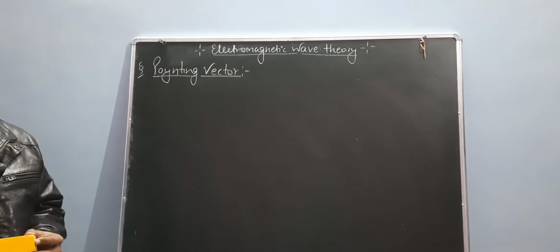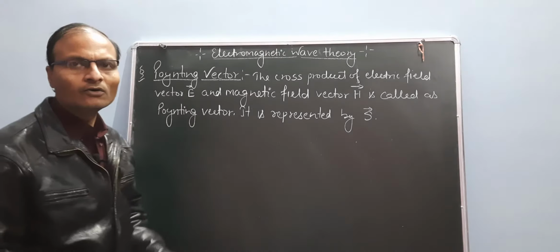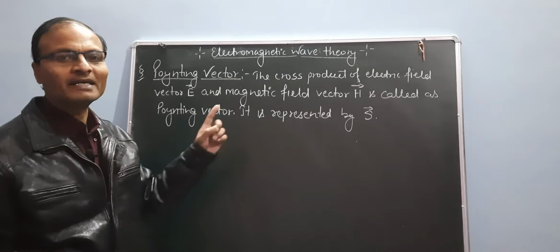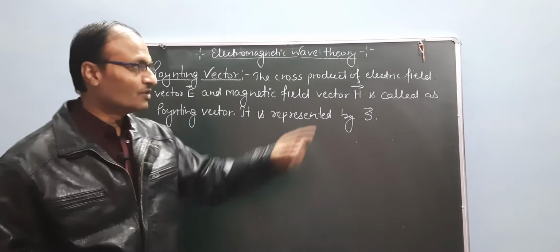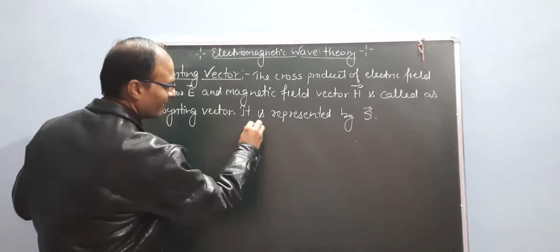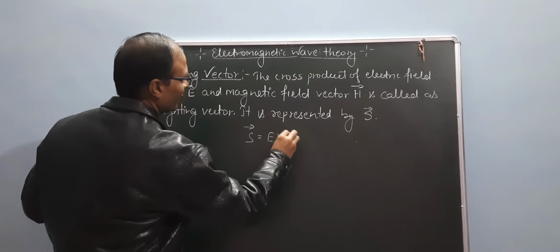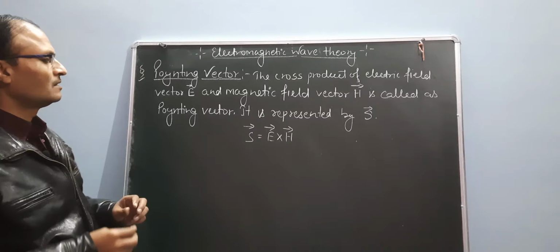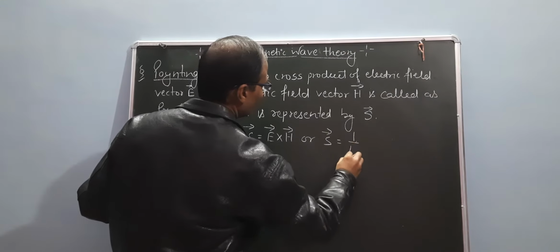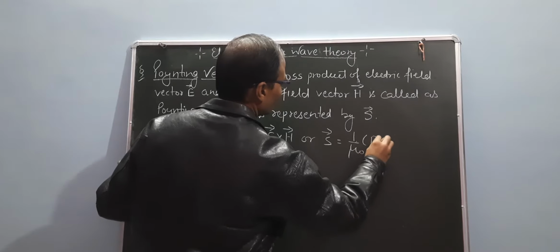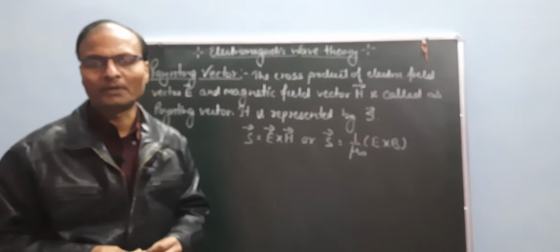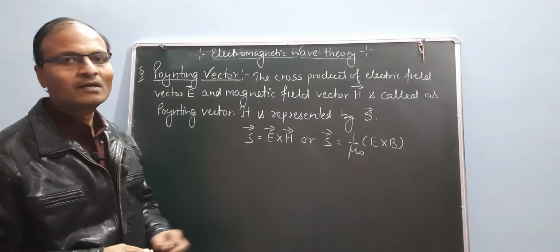Now again we define: the cross product of the electric field vector E and the magnetic field vector H is called the Poynting vector, which is represented by S. So, the equation is S equal to E cross H. We can also write S equal to 1 upon mu naught times E cross B. This equation is called the Poynting vector.